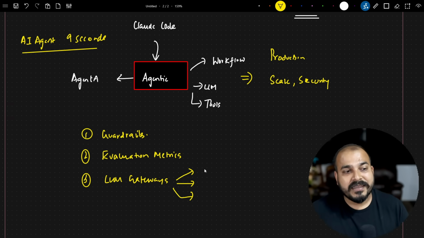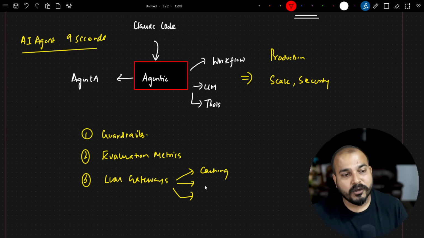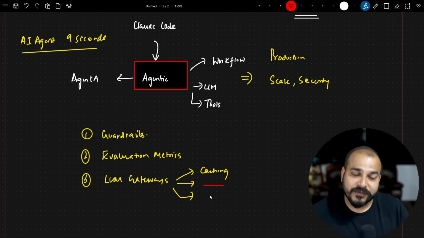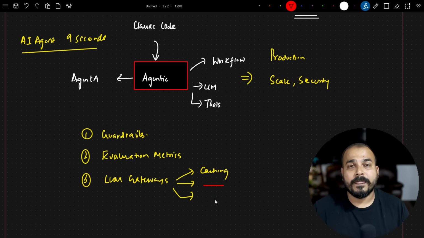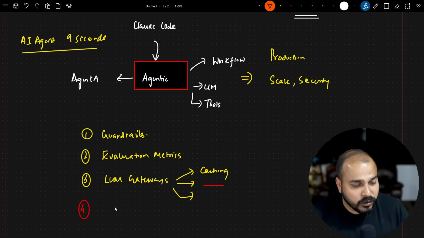And within these LLM gateways, there are concepts like caching. You can actually go ahead and apply caching over there. You can apply other concepts over there. You can apply even guardrails and evaluation metrics over here also, just to see how well the agent is performing.